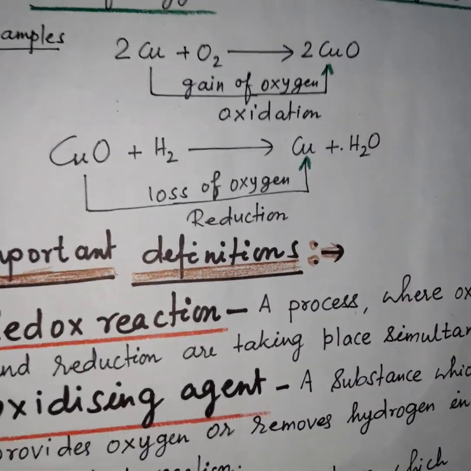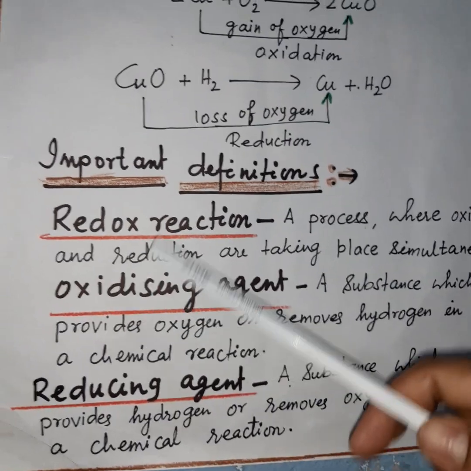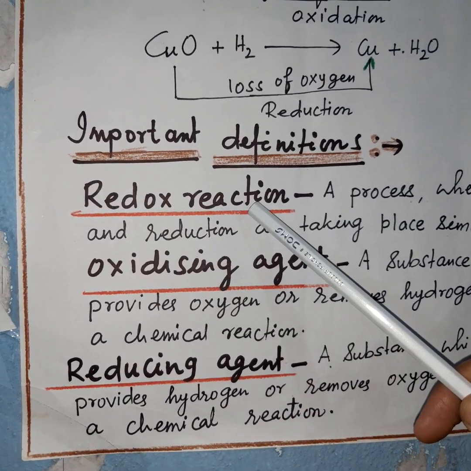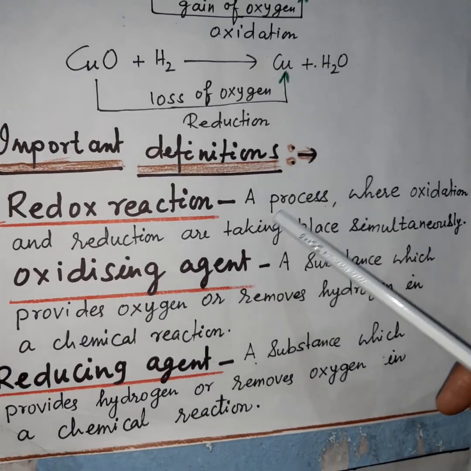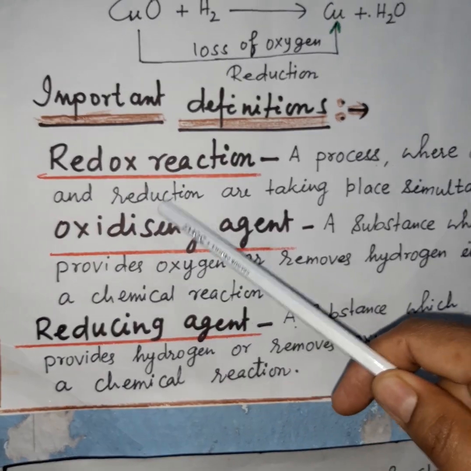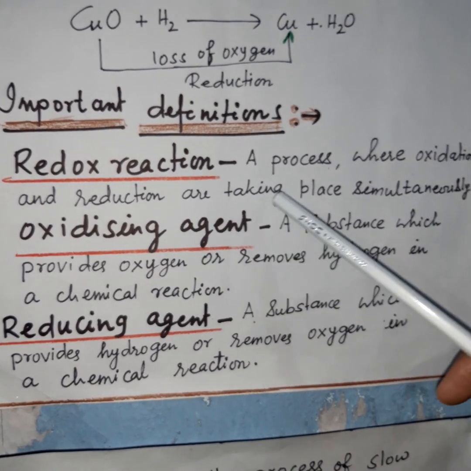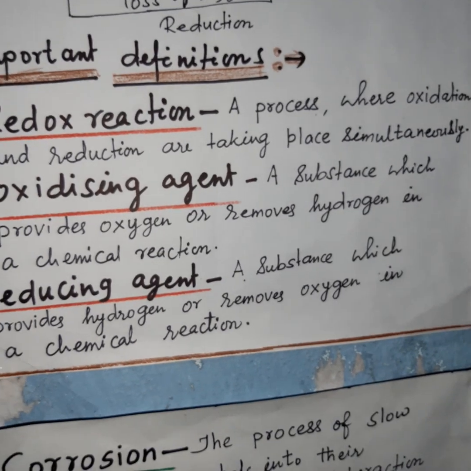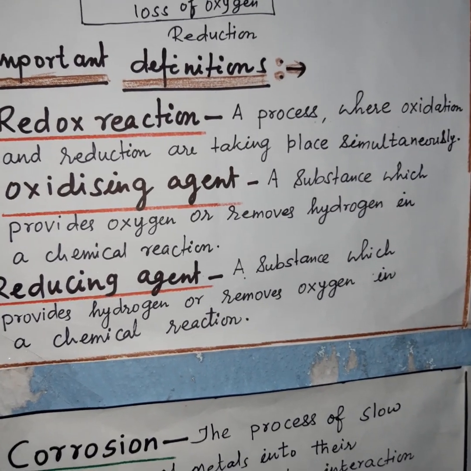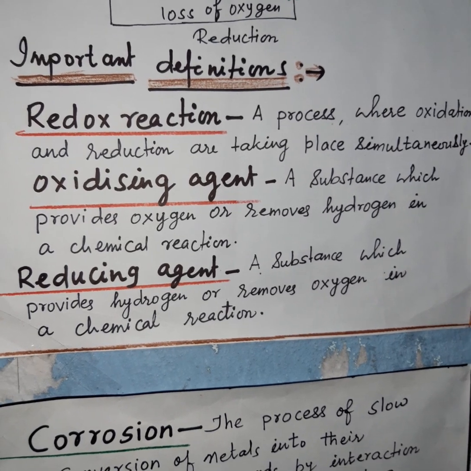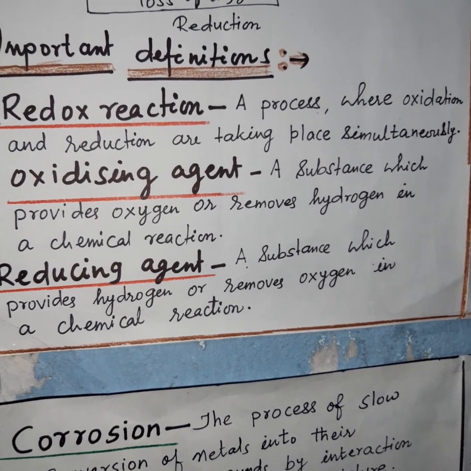There are some important definitions in this topic. Number 1, redox reaction means a process where oxidation and reduction take place simultaneously, meaning both oxidation and reduction reactions are carried out side by side.